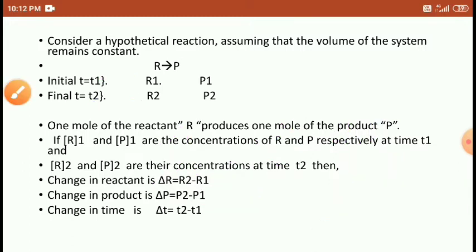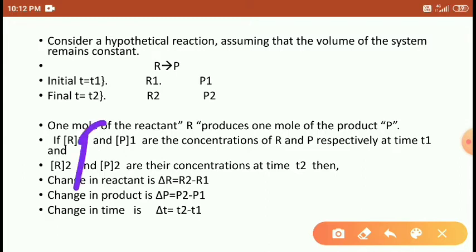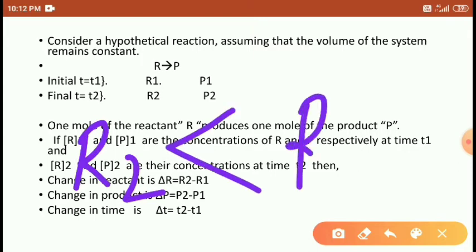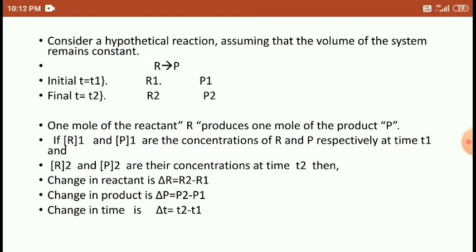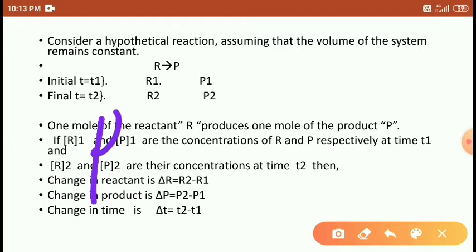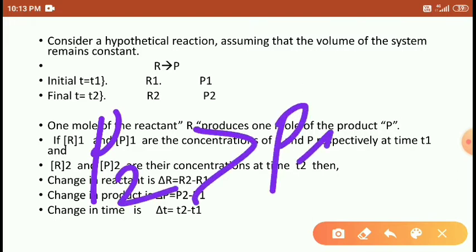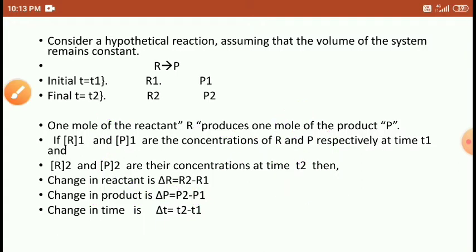Okay, because whenever the reaction happens, the reactant concentration always decreases. Whenever the reaction occurs, reactant concentration always decreases. So that's why R2 is always less than R1, right, students? And the product concentration always increases. Products always increase. It means here P2 is greater than P1, students. P2 is greater than P1. Right, students? Okay, don't be confused here, students.